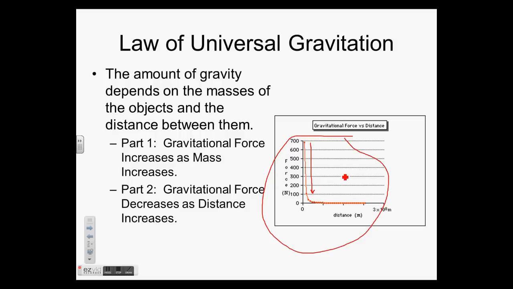And if you think of real life examples, this should make sense too. Think about going to space. Okay, you get in a rocket and you blast off into space. How far up do you have to go to get into space? Well, only about 62 miles. Okay, 62 miles up, you are in space. If you go 62 miles across the land, you're not even out of Texas. Okay, gravitational force decreases dramatically with distance.